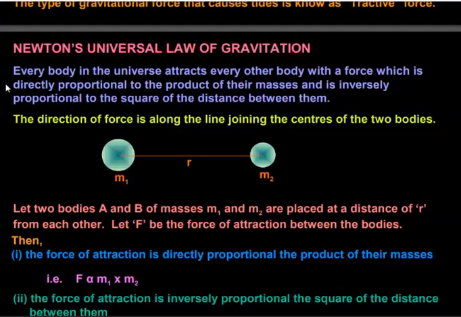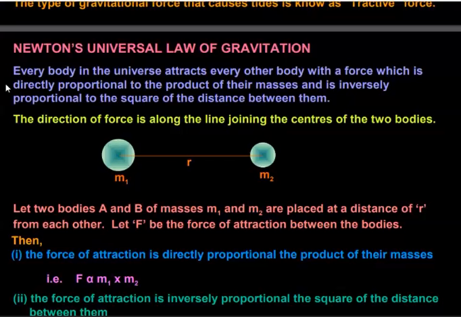According to this law, every object, even a single particle, every particle in this universe attracts every other particle or body with a force which is directly proportional to the product of their masses and inversely proportional to the square of the distance between them.